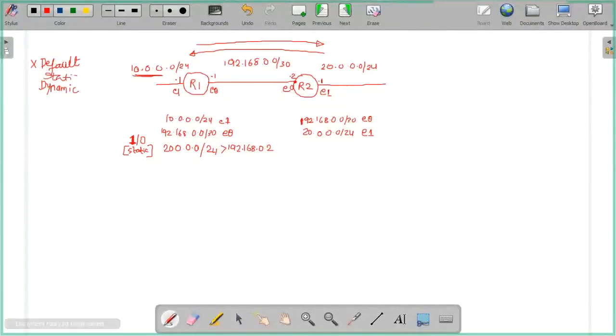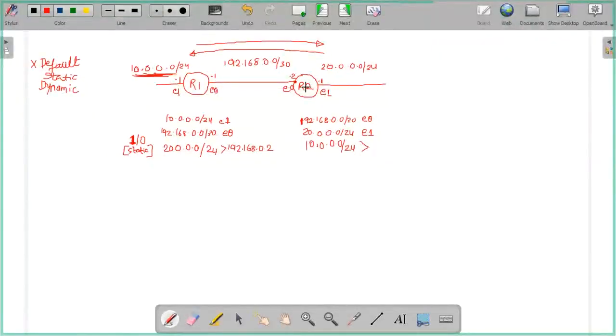Now from R2 I want to go to the 10 network. This is my destination network. I want to go there, so I will make a static entry, isn't it? To go to the 10 network, what is my next hop? R1. From R2's perspective, you think.